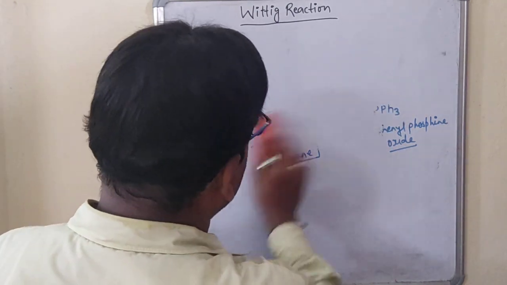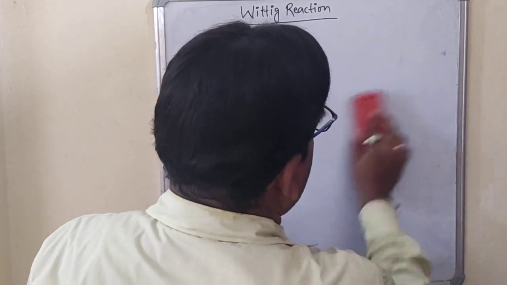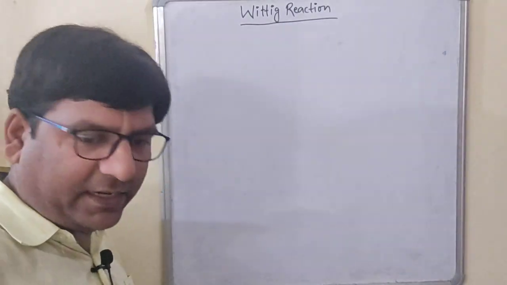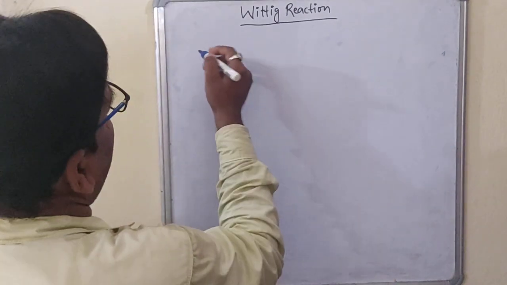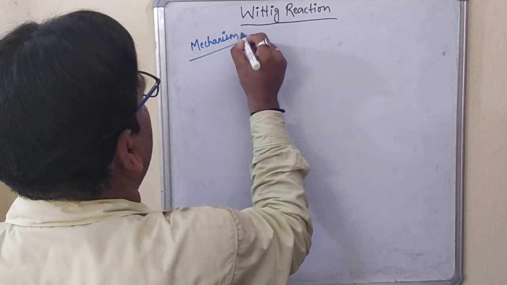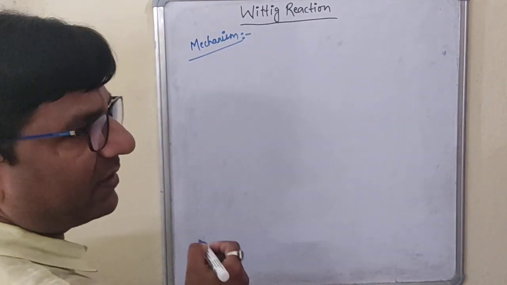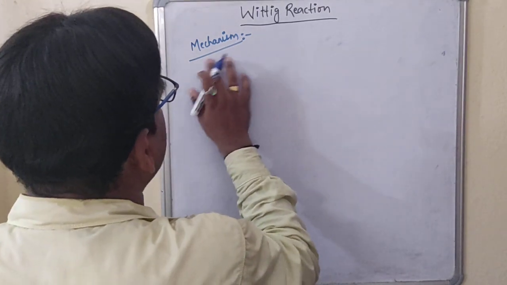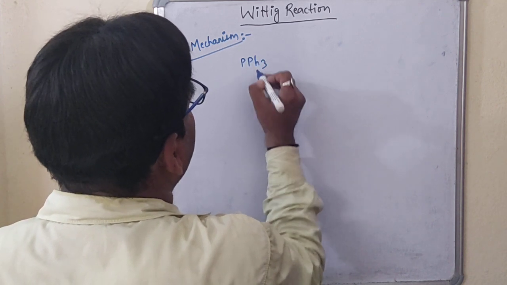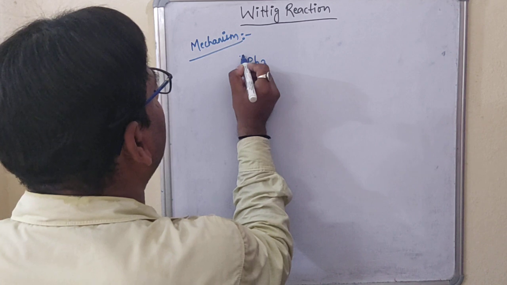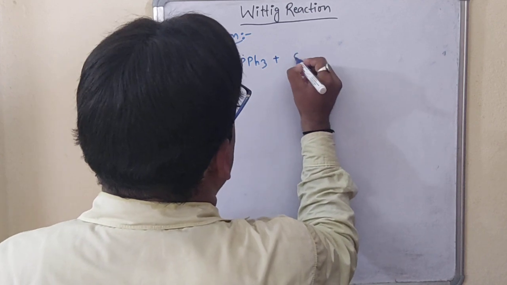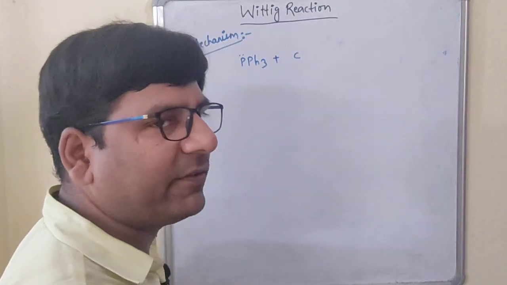So now we will see the mechanism of the reaction. You just need to pay attention to the board so that you can understand it. Now let us see the mechanism. In the first step of the reaction, what will happen? In the first step, you have PPh3, which has a lone pair of electrons. It will react with an alkyl halide.